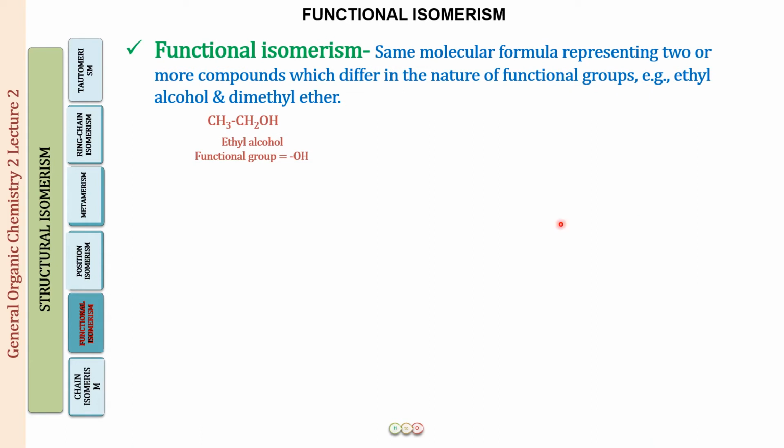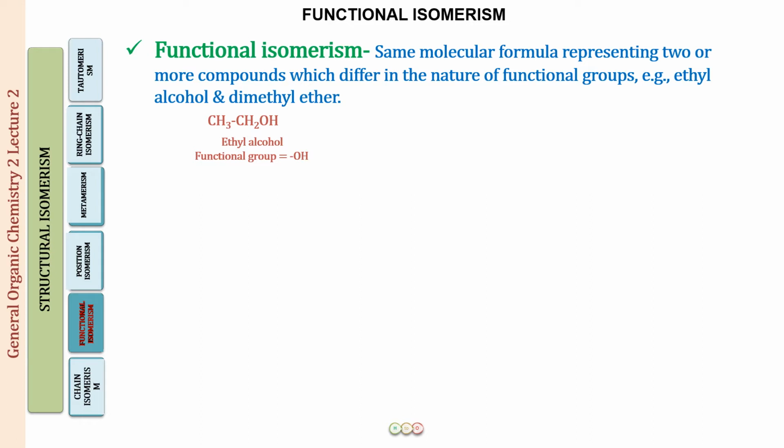So functional isomerism is defined as follows: the isomers will have the same molecular formula, representing two or more compounds which differ in the nature of the functional group. Because the functional group is different, the chemical and the physical properties are naturally going to be different. And one example that you have just now studied is an alcohol and an ether.